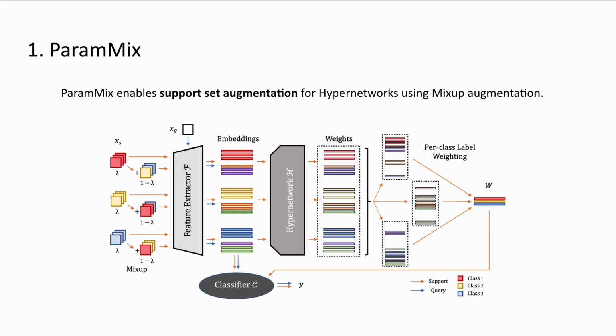Then we generate the classifier weights from the hypernetwork architecture. These weights are then aggregated based on per-class label weighting. This is determined based on the lambda that was used during mixup. After aggregation, we get the classifier weights, which are then used to classify the query examples.